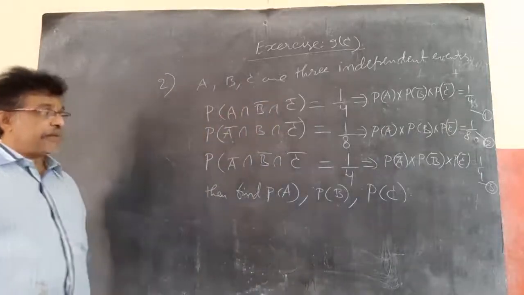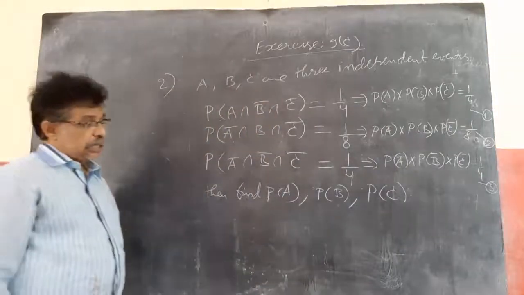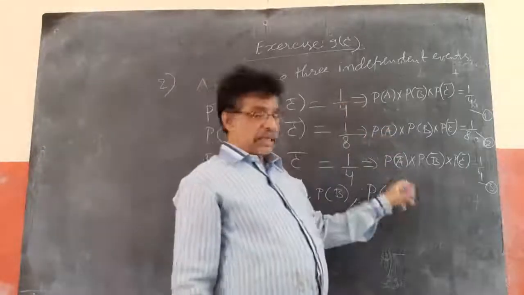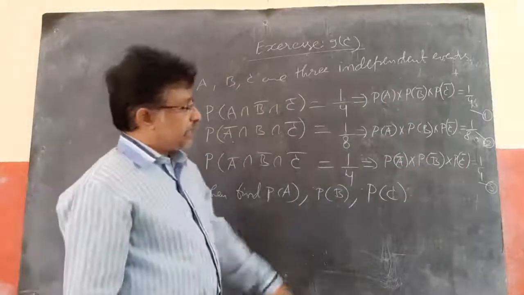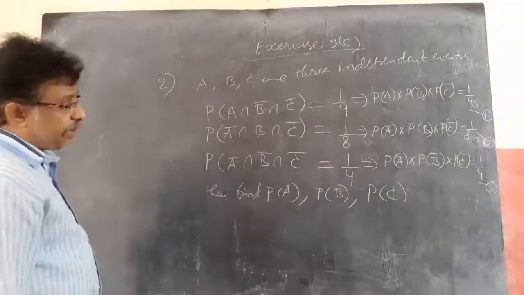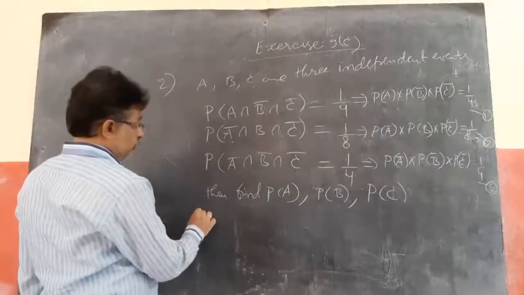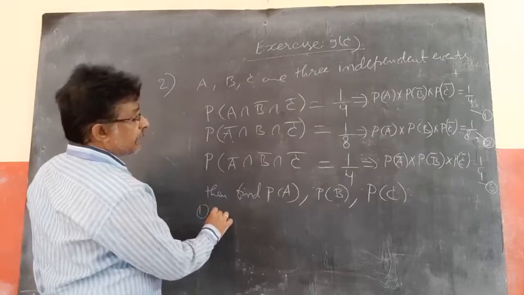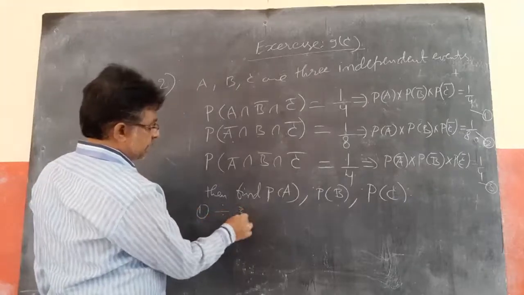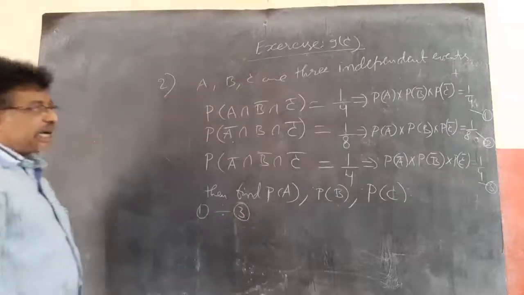Solve with 1, 2 and 3. Do I get P of A, P of B, P of C or not? So by solving equations 1, 2 and 3, I will get P of A, P of B, P of C. First I will divide equation 1 by equation 3. What happens?